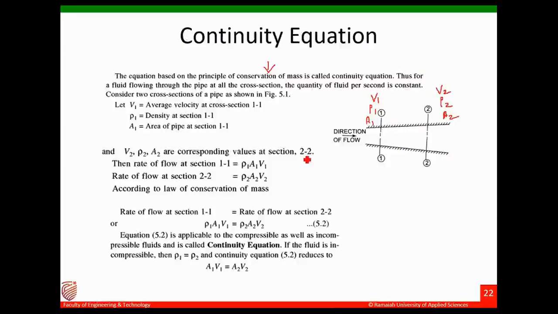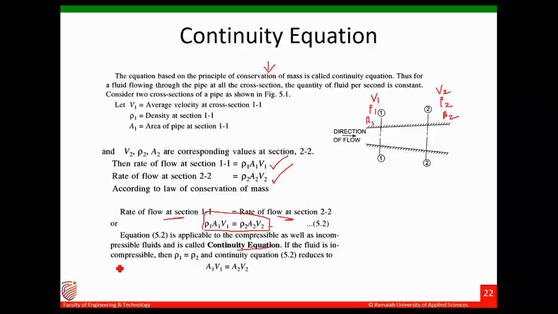Then the rate of flow at section 1, 1 you can write as rho1 a1 v1. At 2, 2 similarly rho2 a2 v2. From the law of conservation of mass, the rate of flow at section 1 should be equal to the rate of flow at section 2. That means rho1 a1 v1 is equal to rho2 a2 v2. This is applicable even to compressible fluids. This is a general expression, it can be used for compressible or incompressible, and it is called the continuity equation.